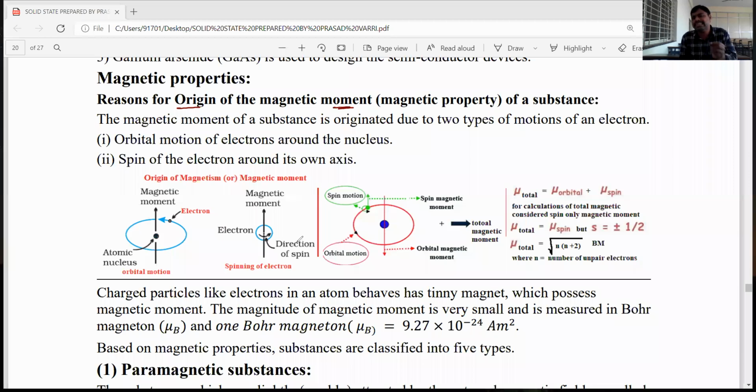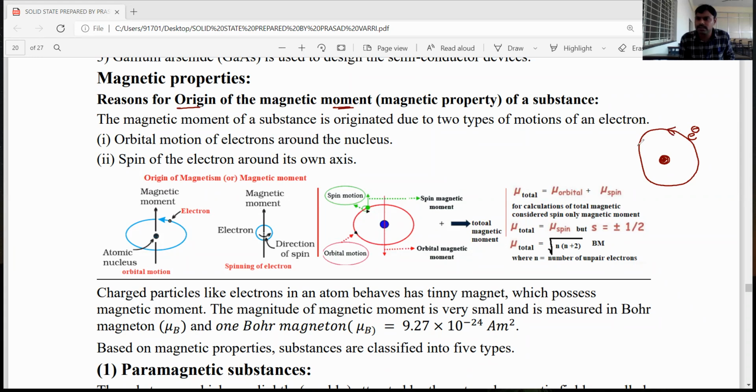The important reason is this: in an atom, there is a nucleus, and electrons revolve around the nucleus in atomic orbitals.